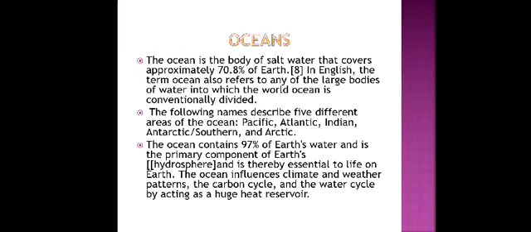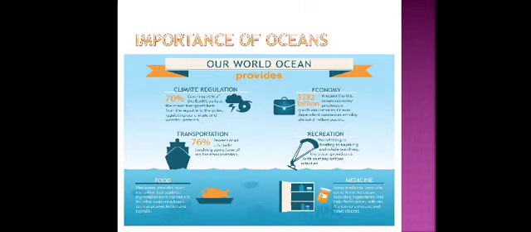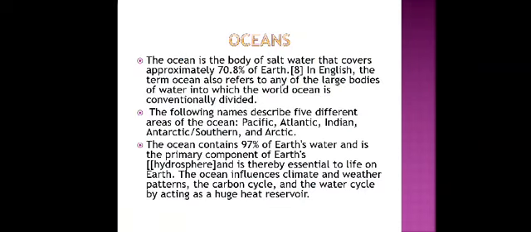Now, the ocean. An ocean is a large water body that covers about 70% of the Earth's surface. It is an important source of moisture in the atmosphere and provides habitation for marine plants and animals. The major oceans are the Pacific Ocean, Atlantic Ocean, Indian Ocean, and Arctic Ocean. Part of the Indian Ocean surrounds the continent of Antarctica. Some geographers consider it as a fifth ocean. It's called the Southern Ocean or the Antarctic Ocean.